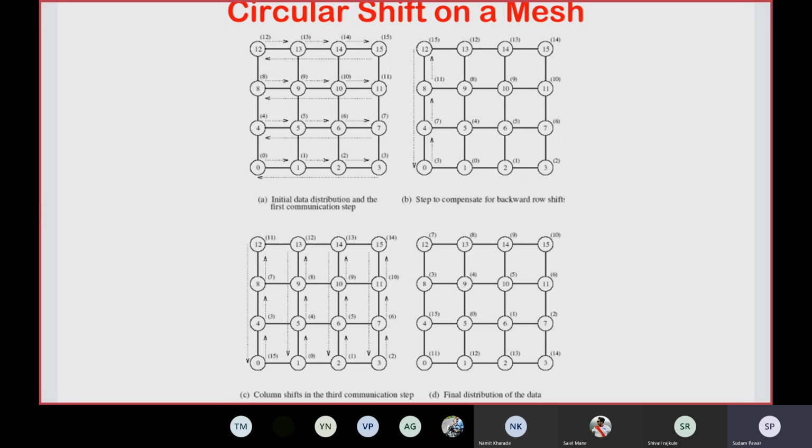Similarly, we take the rows one by one, from bottom to top, in diagram A. The second row from the bottom has nodes 4, 5, 6, 7.